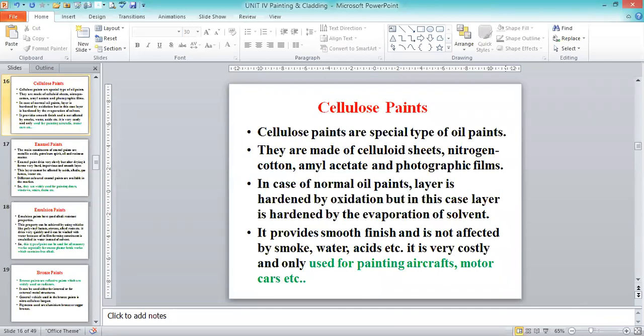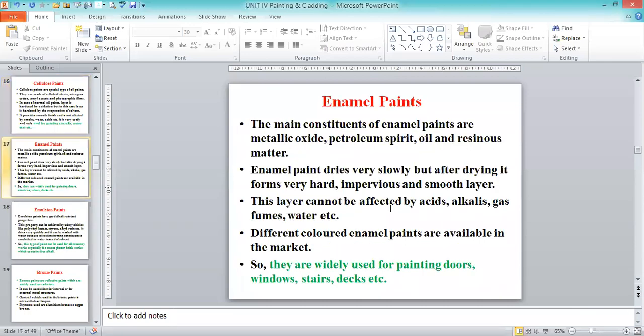And then enamel paints. This is most important in our civil engineering constructions. They are widely used for painting doors, windows, stairs, staircases and decks, etc. The deck of the slab is also provided with enamel paint. Almost all the time nowadays we use enamel paints. They are easily available, dry very fast, and give a hard, long-lasting finish. So that's why we use enamel paints.